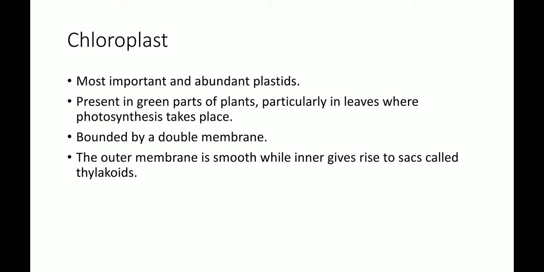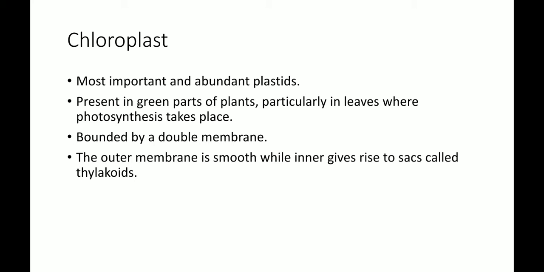Chloroplast is the type of plastid which is present in the leaves of plants, where the process of photosynthesis takes place. Now, what is photosynthesis? Photosynthesis is basically a process in which green plants prepare their food in the presence of carbon dioxide, water, and sunlight, and release oxygen. So this is the photosynthesis process which takes place in leaves.